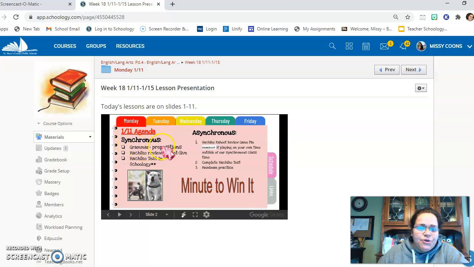So our agenda says we're going to work on grammar prepositions. We're going to review Hachiko using a Kahoot. I do have that it was live, but actually you guys are going to end up using this code to do it independently since I can't be with you today. And then you have your Hachiko test. So let's move on here.